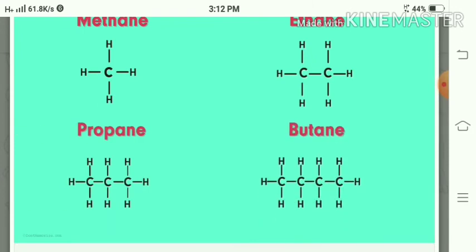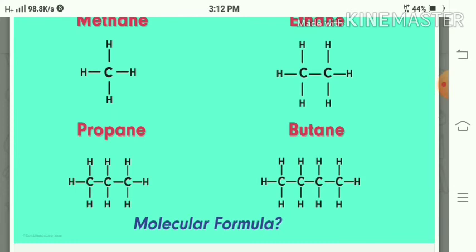Now, methane, ethane, propane, butane. These compounds are in sequence because one carbon gets added one after another in succession and we get the corresponding compound.